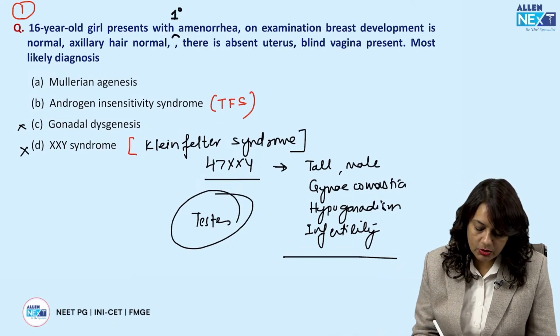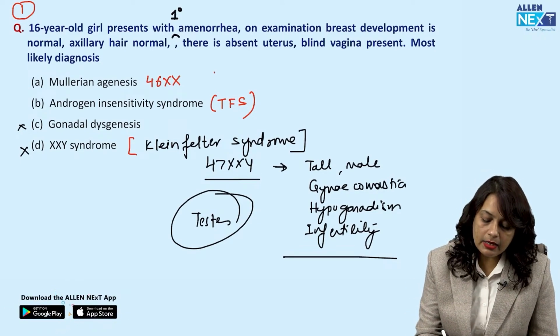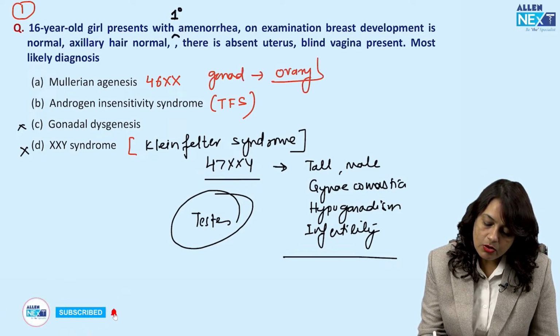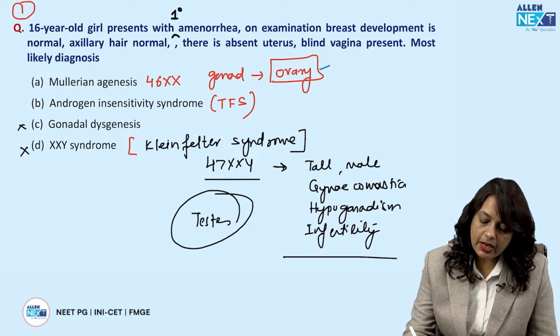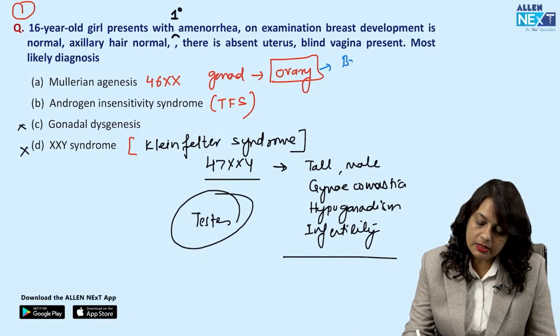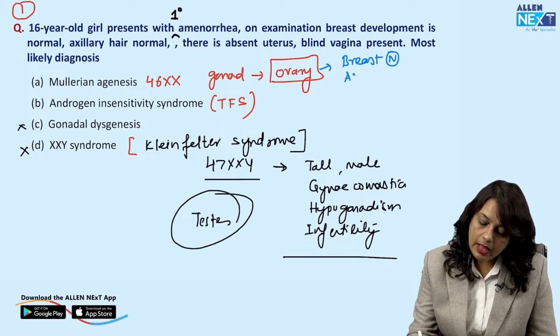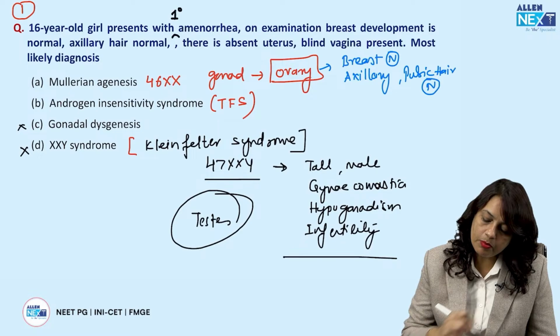Let us write down the karyotype. In case of Mullerian agenesis, it is 46XX and the gonad is the ovary. Since the ovary is functioning normally, the secondary sexual characters, that means the breast development, and the axillary pubic hair will be normal.